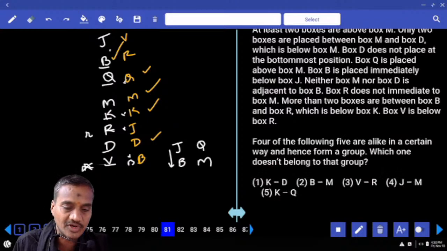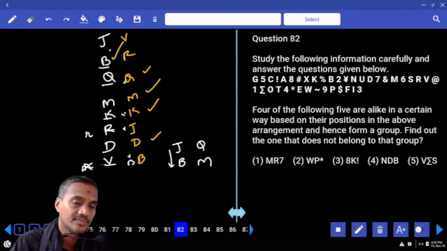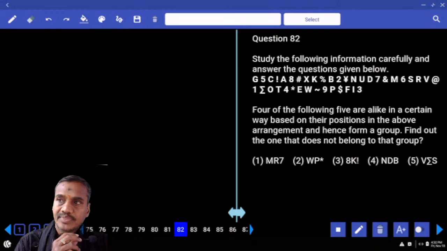Question number 81. Which 4 out of the following means odd one out. Between K and D there is only 1 box, B and M there is 1 box, V and R, now between V and R there is exactly 1, J and M there are 2 boxes in between, and K and Q there is exactly 1, and except in choice 4. And in the remaining there is exactly 1 box between these two, choice 4 is the odd one. Then 82 onwards.